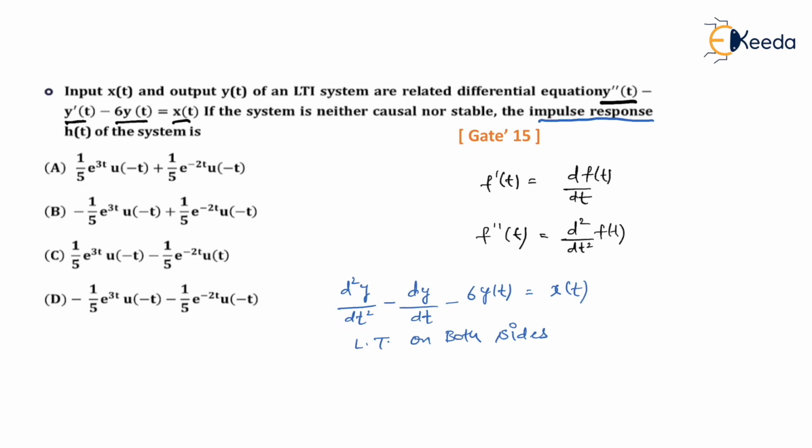d square y by dt square will become s square times y of s, minus dy by dt will become s times y of s, minus 6 times y of t will become 6 times y of s, and this is equal to x of s. Now what I'm planning to do is I'll take y of s common. So I can write y of s multiplied by s square minus s minus 6, and this whole equal to x of s.